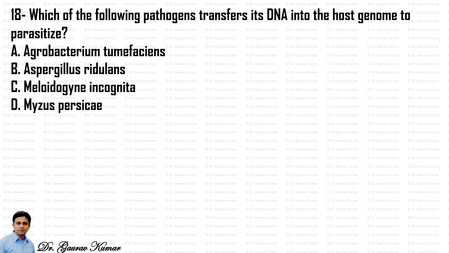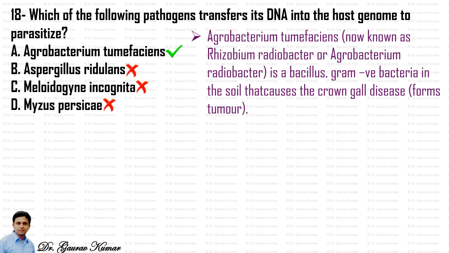Next question, which of the following pathogens transfers its DNA into the host genome to parasitize? We know that the answer is Agrobacterium tumefaciens. Let's read a little bit on this. Agrobacterium tumefaciens, now known as Rhizobium radiobacter or Agrobacterium radiobacter. This is very important. It has been recently renamed by the taxonomists as Rhizobium radiobacter, so it may be asked in that way also.